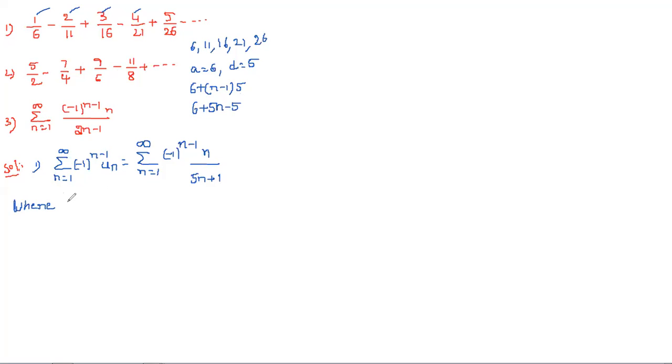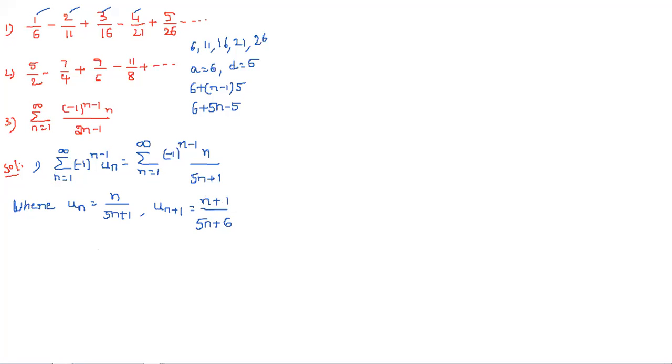So un is equal to n by 5n plus 1. And what will we get for un plus 1? Here it is n plus 1 by 5n plus 5 plus 1, which is 5n plus 6.